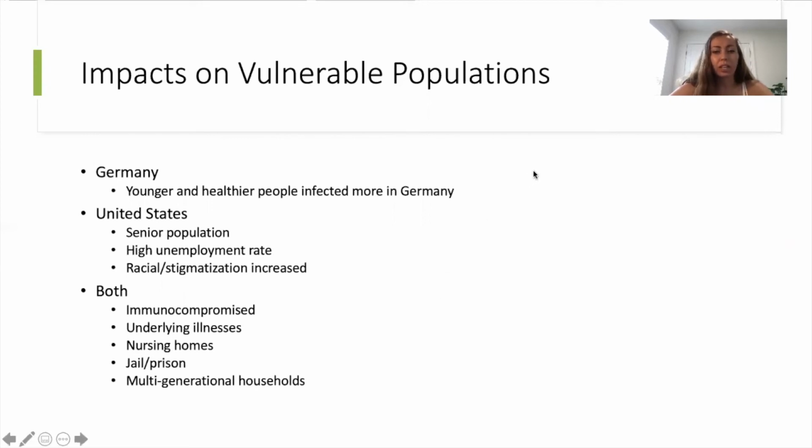And members of racial and ethnic minorities living in these densely populated areas are at more risk for contracting the coronavirus because they're in such close proximity. Low-income populations were disproportionately affected because many of their jobs were non-essential and many people lost jobs. People living in multi-generational households, which is more common in ethnic minority families, have to take extra precautions to protect older family members. And then also, congregate living in jails and prisons puts people at higher risk of contracting the virus.